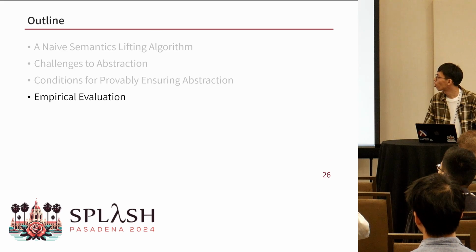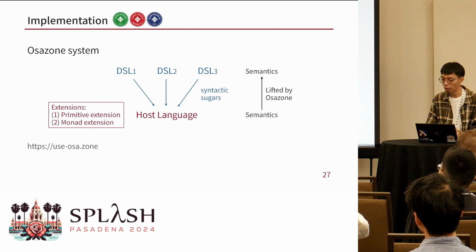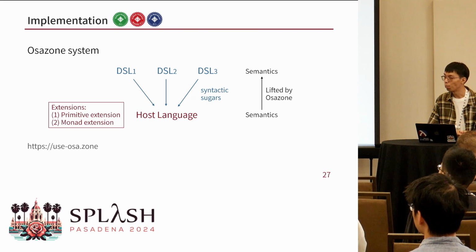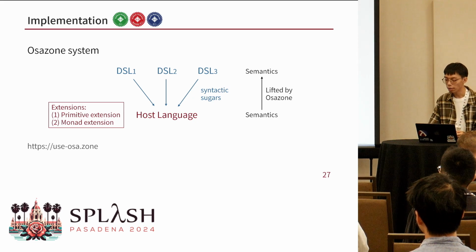So now it's time for evaluation. We have implemented our DSL development system in Haskell, named Osazone. And we provide two basic host languages, Lambda Calculus and MiniML. And we implement some extensions based on them by introducing some new data types and effects like references, I/O, and exceptions. And Osazone provides an interface to define a DSL using syntactic sugars, and the semantics will be lifted automatically. After that, Osazone will generate an interpreter and REPL for the language for free.